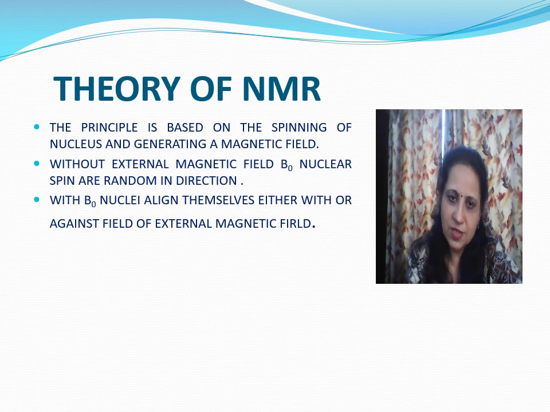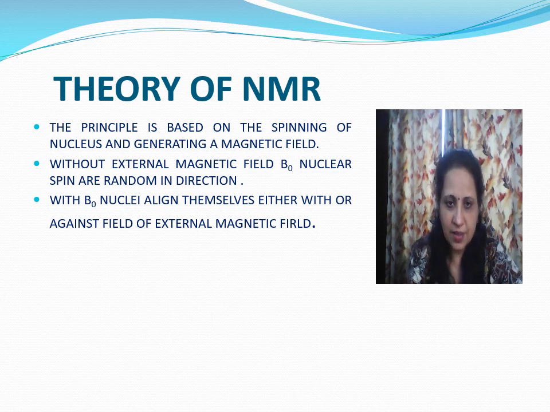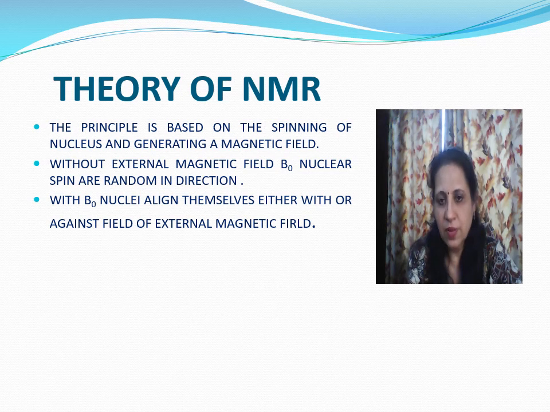So the principle is based on the spinning of nucleus and generating a magnetic field. Without external magnetic field, nuclear spins are random in direction. But in the presence of magnetic field, nuclei align themselves either with or against the external magnetic field.